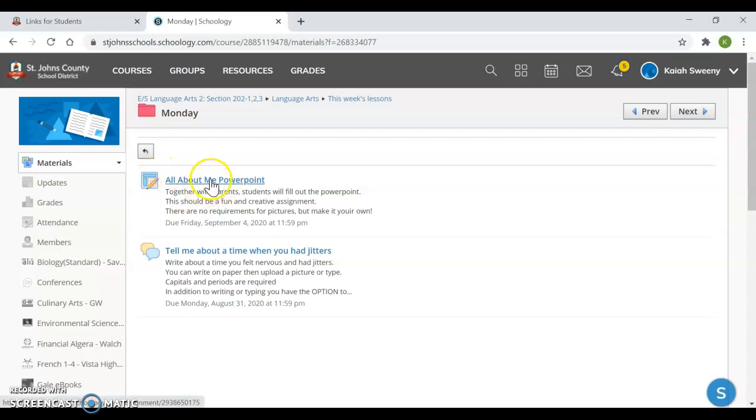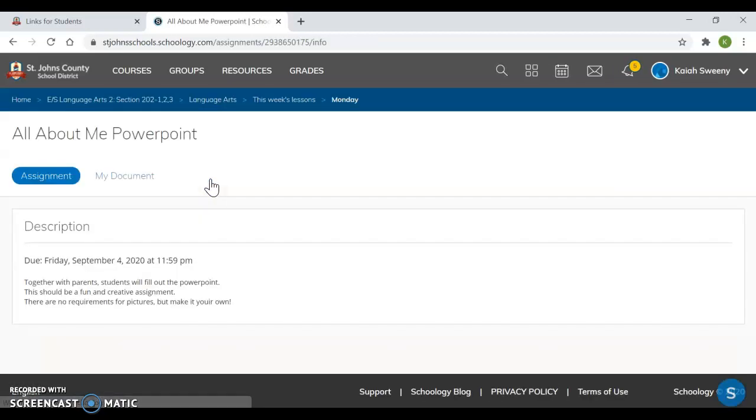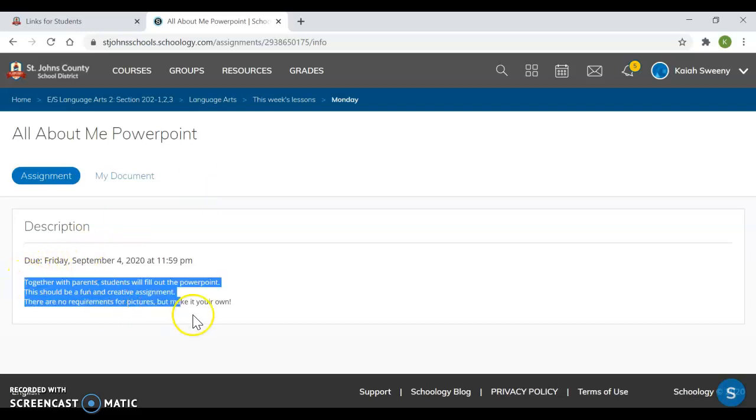Here's your assignment, All About Me PowerPoint. You're going to click it. Okay, so when you click your assignment, you don't see anything to do, and that's okay. First, it's going to give you some more in-depth directions. So it says, together with parents, students will fill out the PowerPoint. This should be a fun and creative assignment. There are no requirements for pictures, but make it your own.